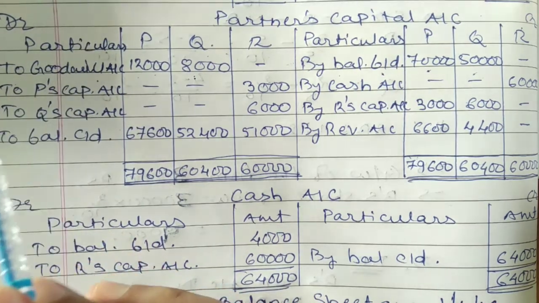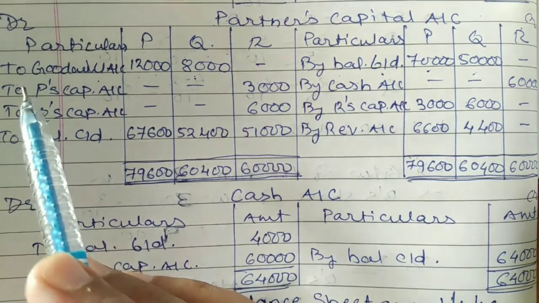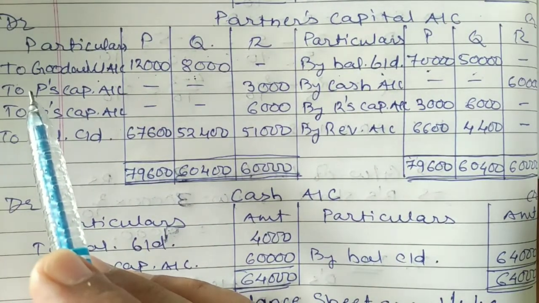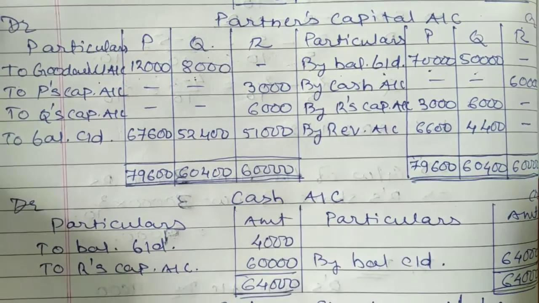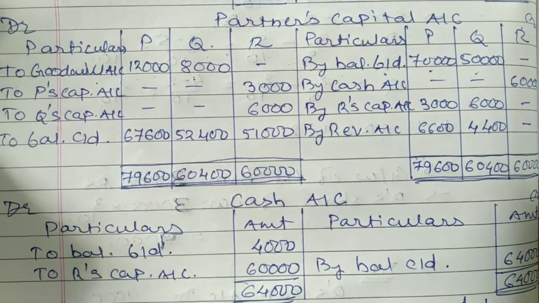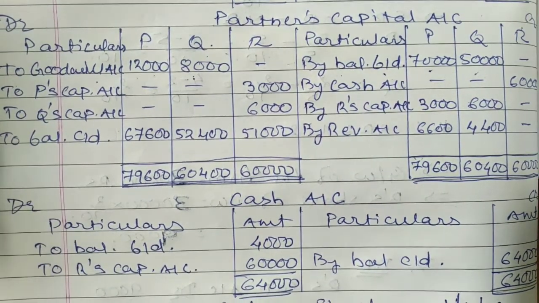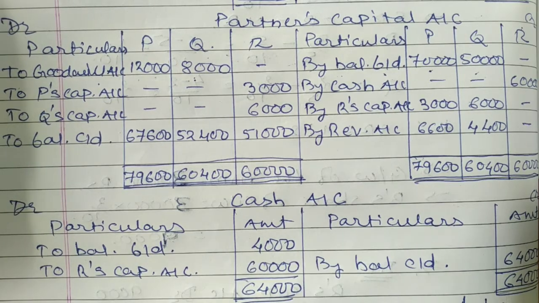So students, assets and liabilities, both the effects have been completed. Let's move to your adjustment. First adjustment, what is it? R will bring rupees 60,000 as capital in cash. What will be the journal entry?